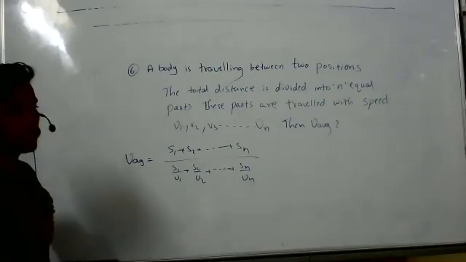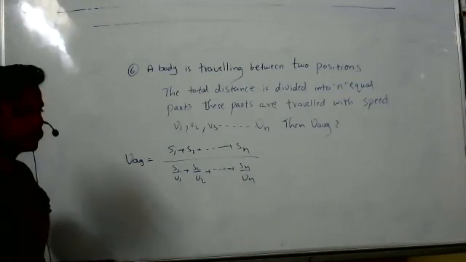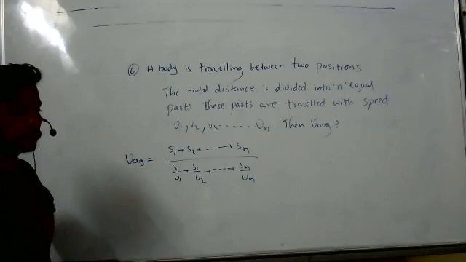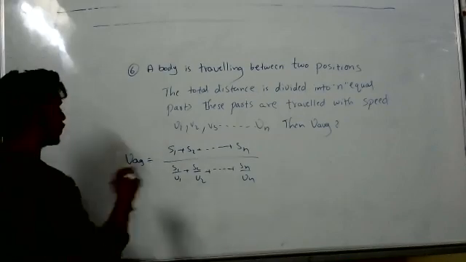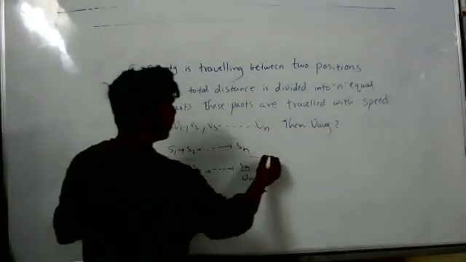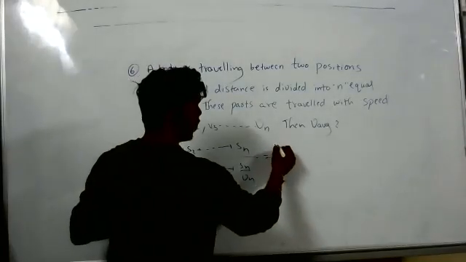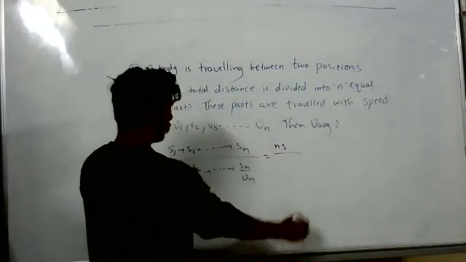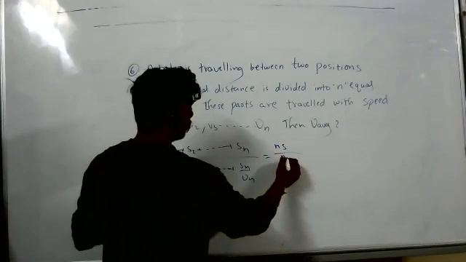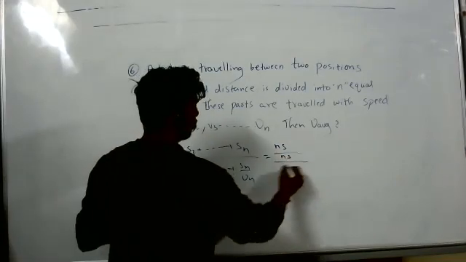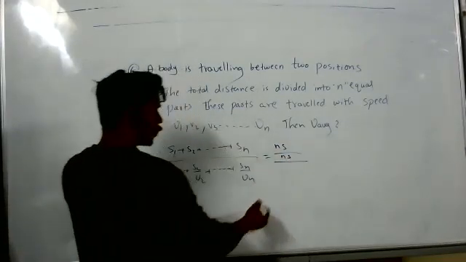Sir, S1, S2, S3, dot, dot, dot. All are equal only, no, sir? Yes, equal. So we can write NS instead of writing S1. I took it as 1 now, because everything is 1 part. So NS by, you take S common, 1 by V1 plus 1 by V2 plus.